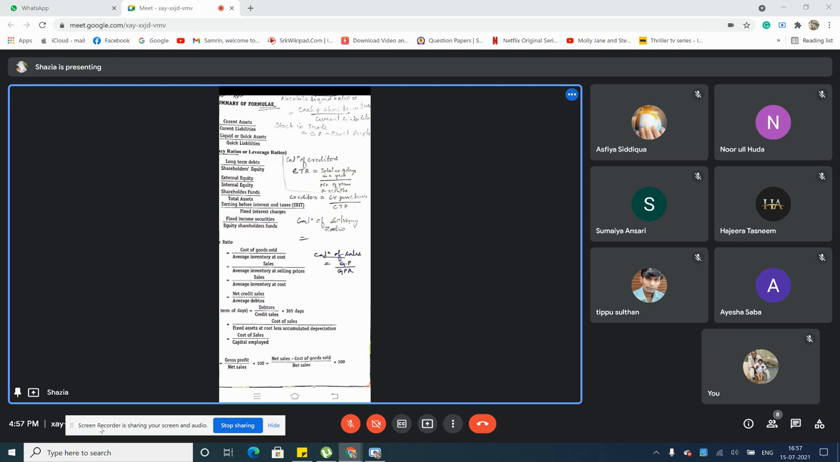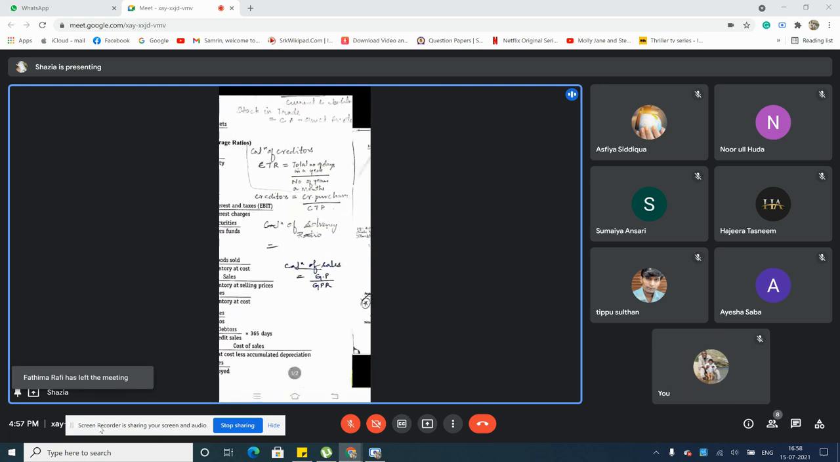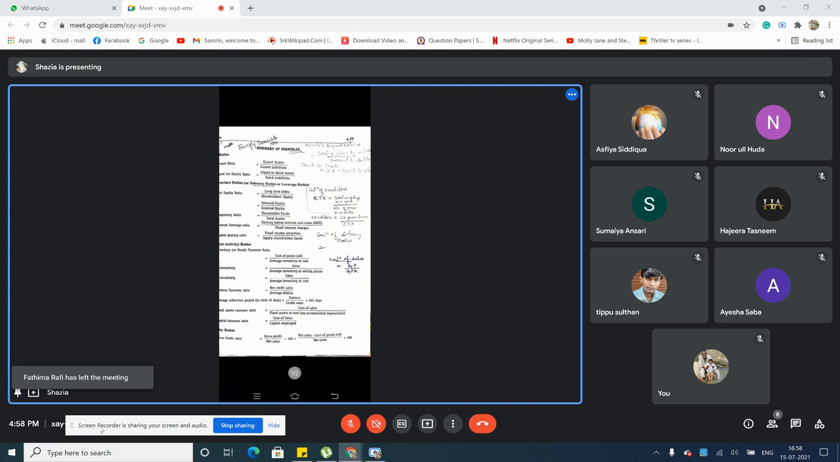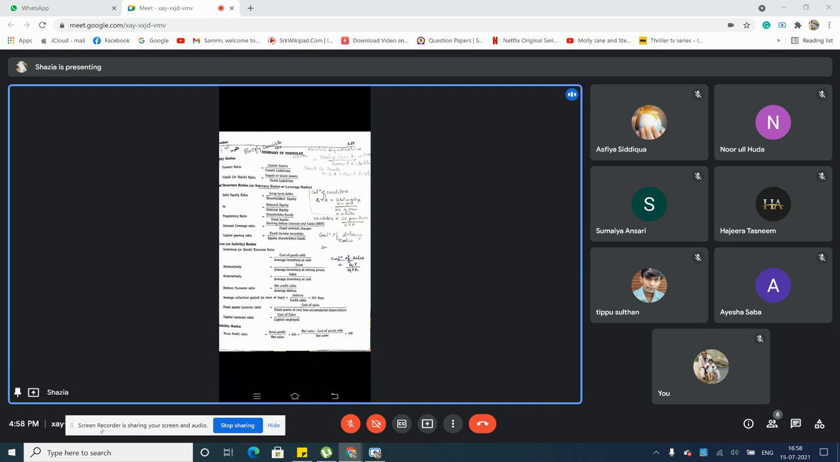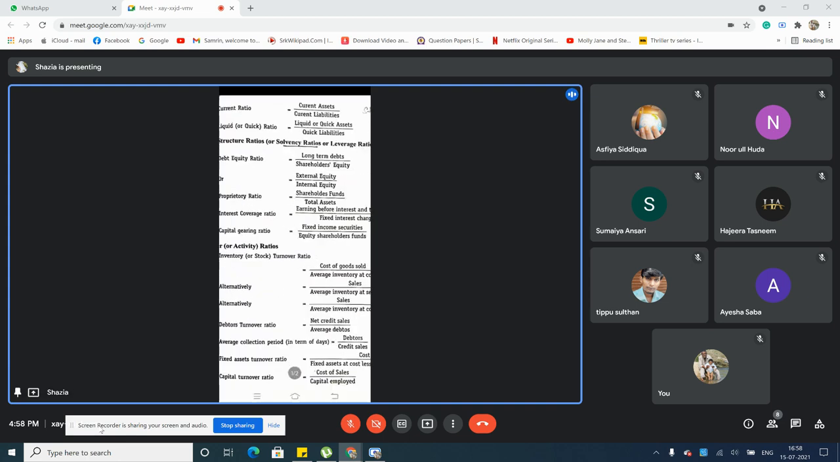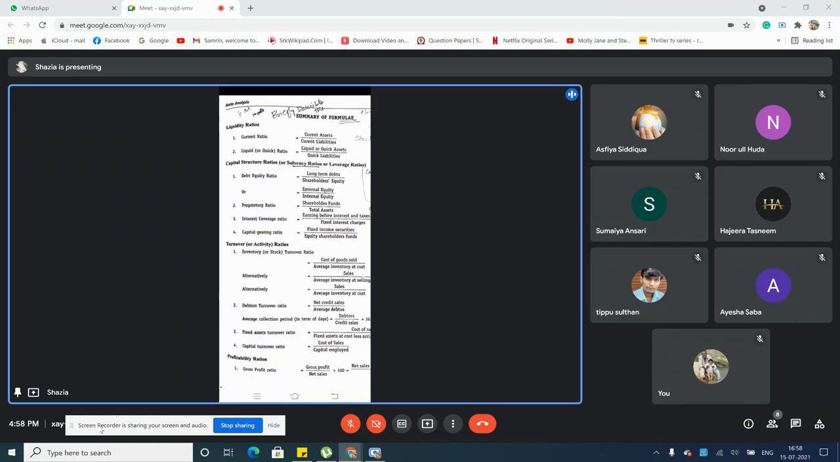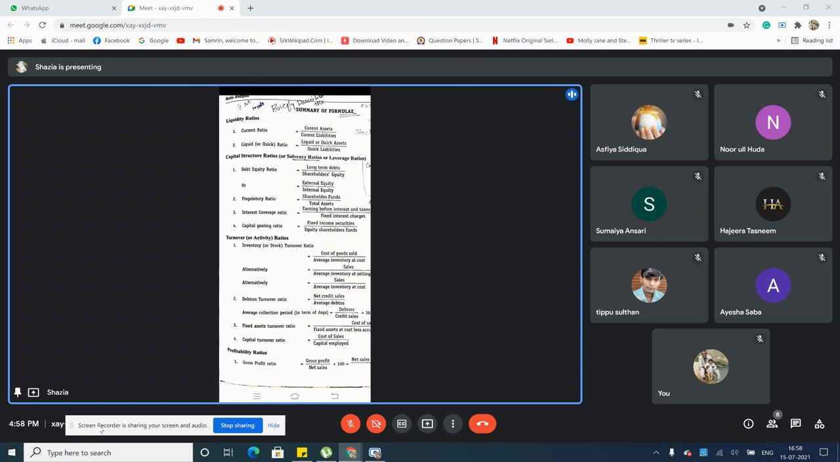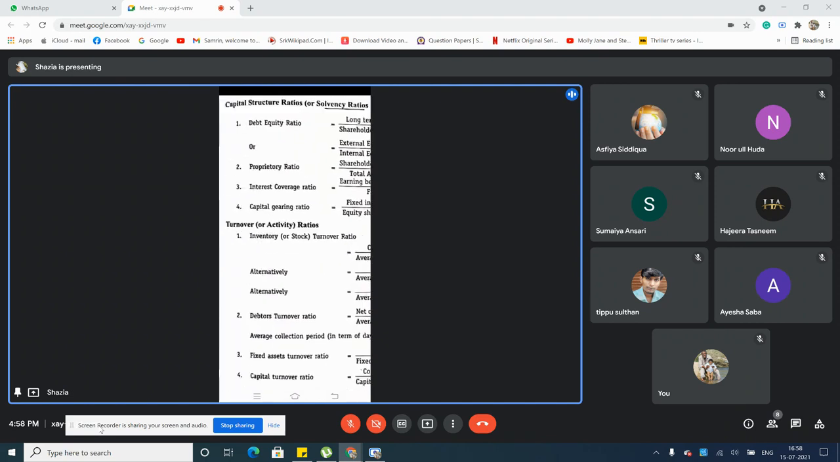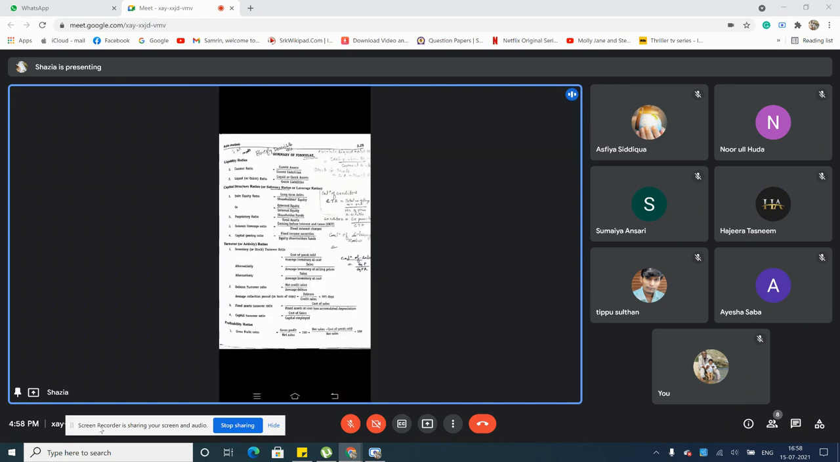So these are some of the small calculations and formulas I've written towards the right side. This is also equally important, like whatever is printed here, even these are equally important. Okay, then you have turnover or activity ratio. Under this also you have multiple formulas, four kinds of formulas, and there are also alternative ones. So this is also important.